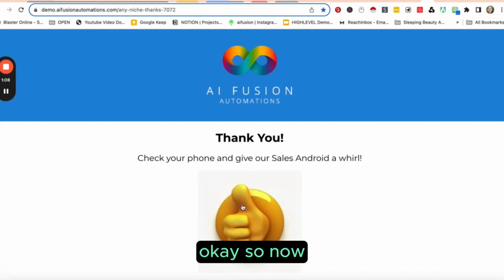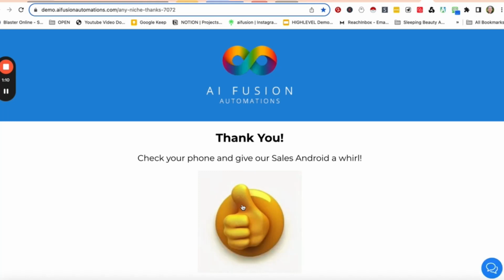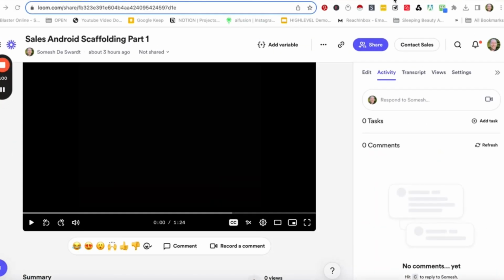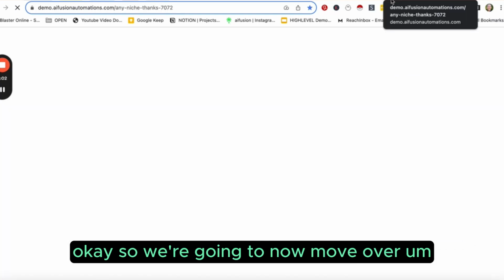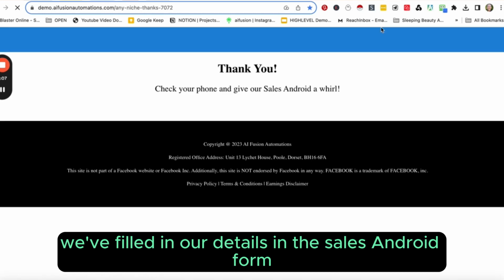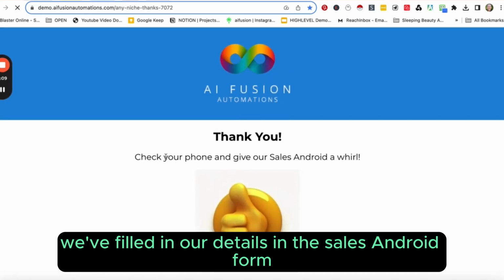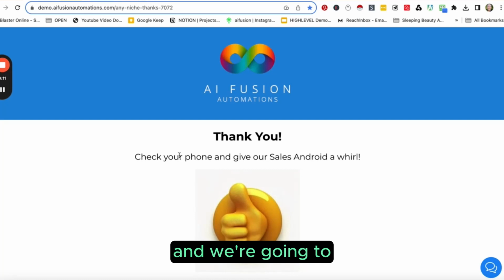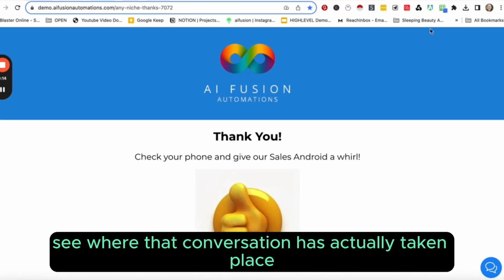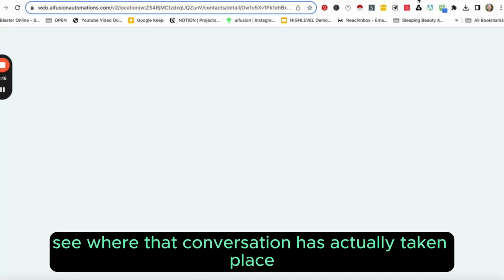Okay, so we're going to now move over. We've filled in our details in the sales Android form, and we're going to see where that conversation has actually taken place.